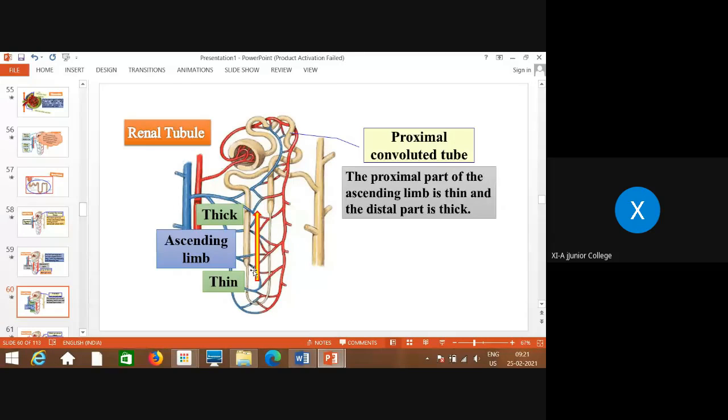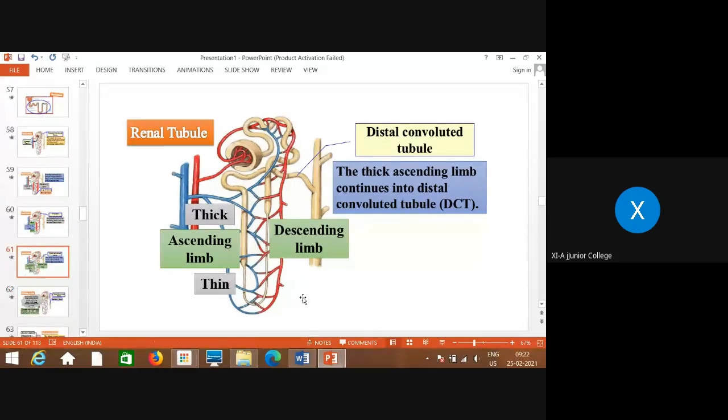This arrow is showing the ascending loop of Henle, where this part of the ascending loop is thin and the upper part, that is the distal part, is thick. Now there is also one reason behind it, where it helps in filtration, reabsorption and secretion. This is very helpful.